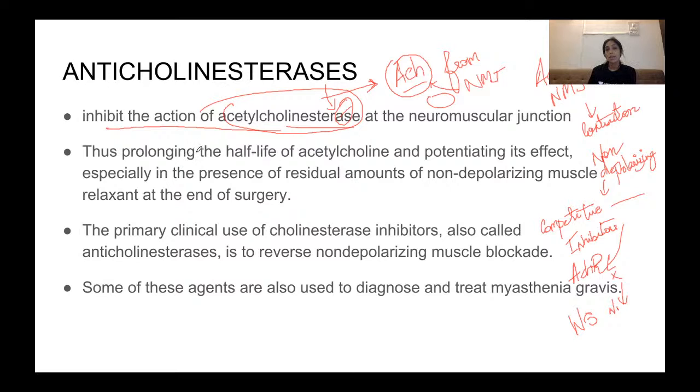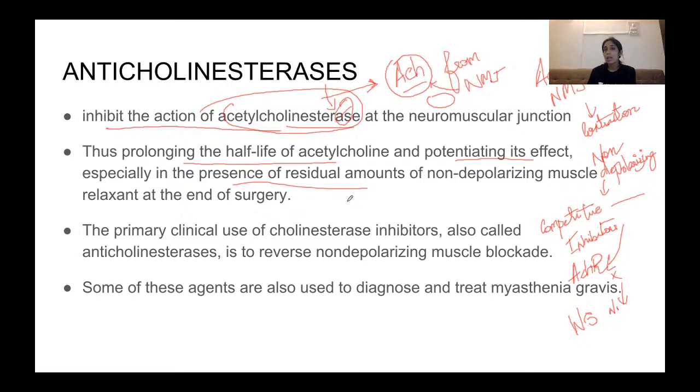Hence, inhibition of acetylcholine esterase at the neuromuscular junction will prolong the half-life of acetylcholine, because acetylcholine will not be degraded by acetylcholine esterase, and this will potentiate its effect at the neuromuscular junction. This especially occurs because non-depolarizing muscle relaxants, after a particular duration of time, are automatically degraded, right?